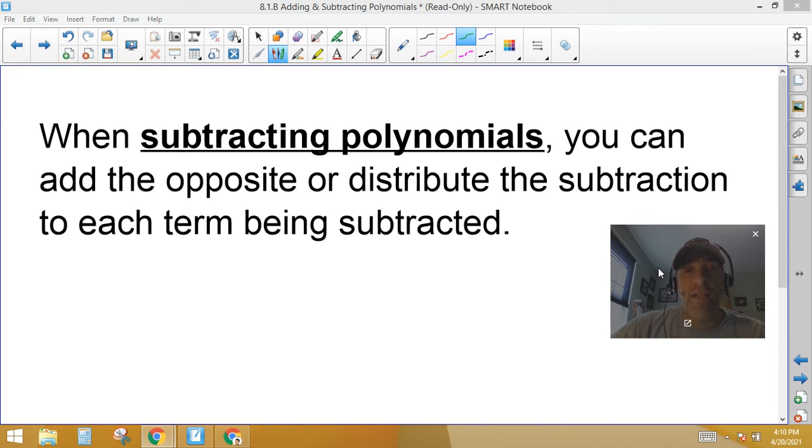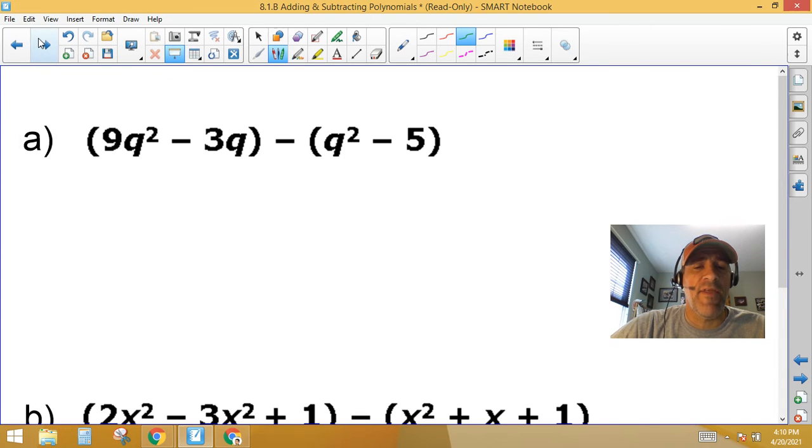When we're subtracting polynomials, if we're subtracting a group, we can add the opposite, or I like to distribute the subtraction sign to each term that's inside of the polynomial. All right, so I'll show you what I mean by that. So in this example, I have 9q squared minus 3q, and that's grouped together. And then I want to subtract this whole second binomial, this q squared minus 5.